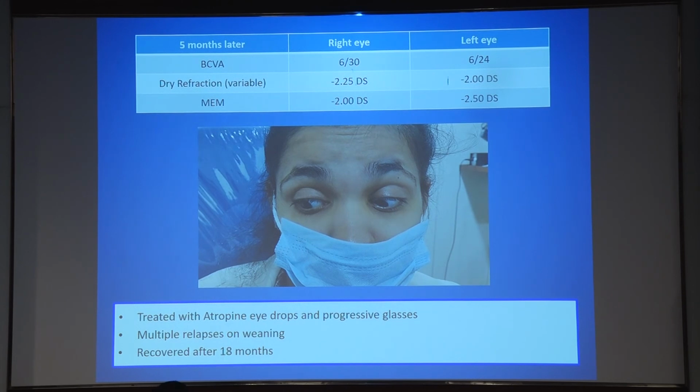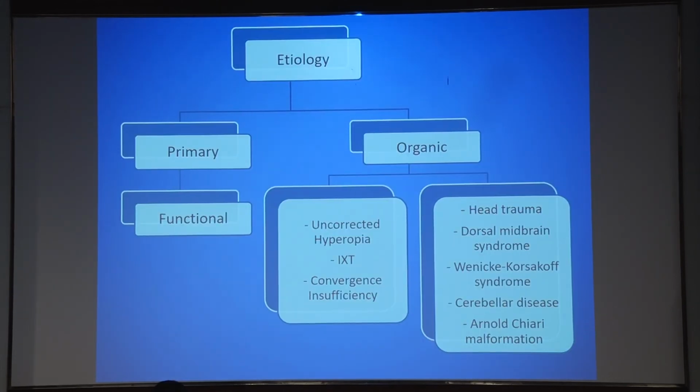So in this case, we are not really very sure of what the etiology was. As we know, many of the spasms of near reflex can be organic as well, especially secondary to head trauma or cerebellar disease. But in this case, it could have been functional as well, because the child had depression following the episode and on being confined to a wheelchair. So we are not really very certain of the cause of the spasm of near reflex, whether it was functional or organic in her case.